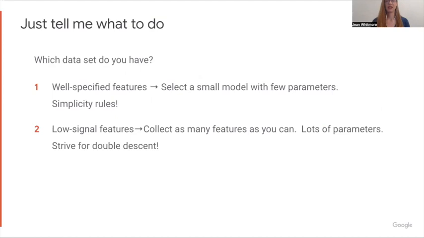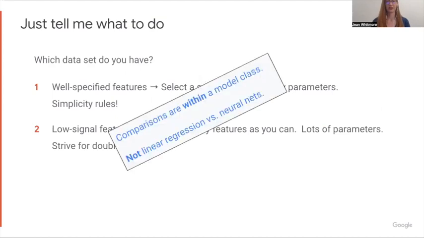So in summary, consider which type of data set you have, the well-specified features or low signal features. The one warning I have about this is that all these comparisons are within a model class in the paper. They were all linear regression and linear regression. It's not really addressing linear regression versus neural nets, but there probably is some truth to that comparison too. We just haven't developed the theory.